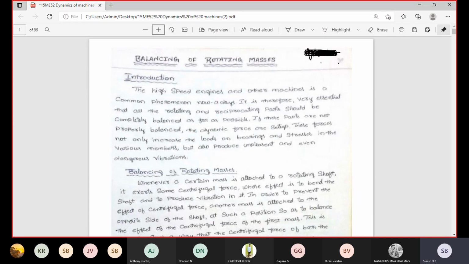Once you go for longer shafts, the longer shafts are rotated in between two bearings. Due to the higher rotation of the shaft, the exact center of the shaft is rotated away from the axis due to centrifugal force. Both the ends, left and right side of the shaft, rotate about the exact center axis, because they are rigidly fixed in between two bearings.